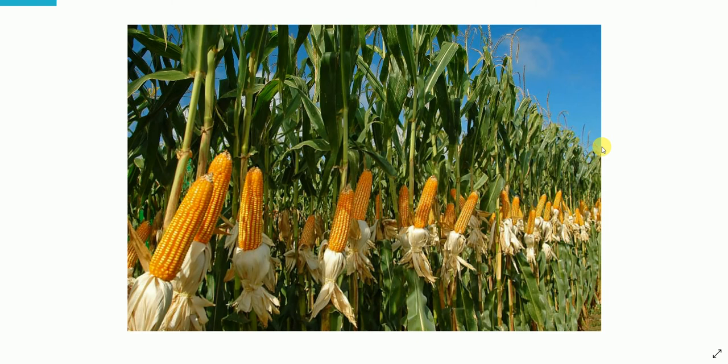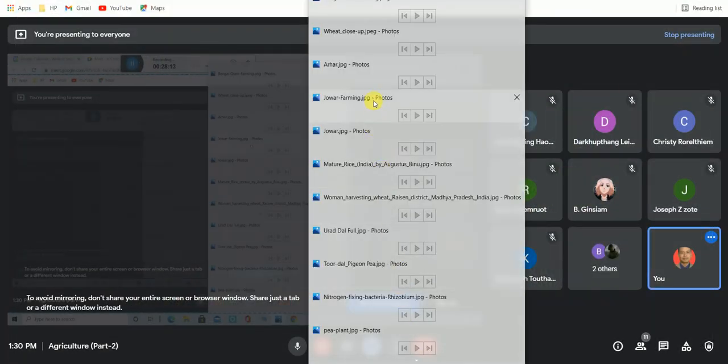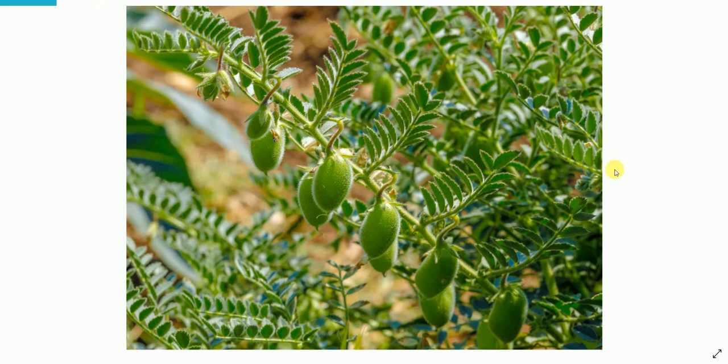And see, I think you are familiar with this picture. This is corn or this maize farming. And here, what is this? This is gram. Okay, gram farming in West Bengal.